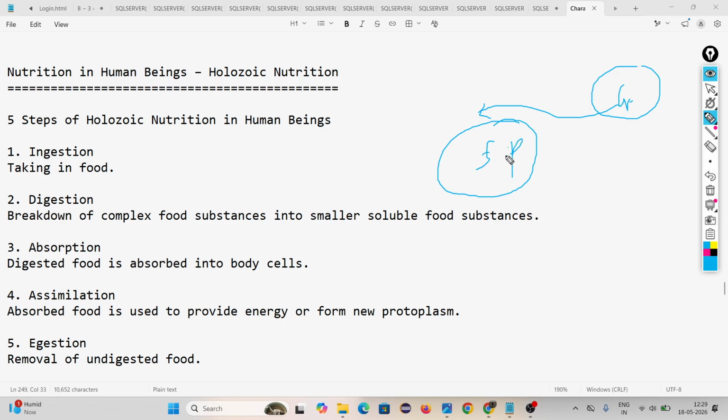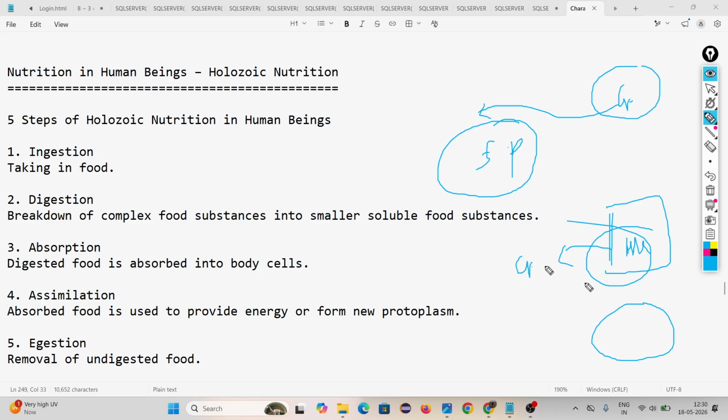Complex food means food that is not used by our body directly. Suppose I am giving you 1 kg of atta. Can you eat it? No. After making roti you can eat it. This atta is our complex food, and the roti is simpler food. In general terms I am telling.